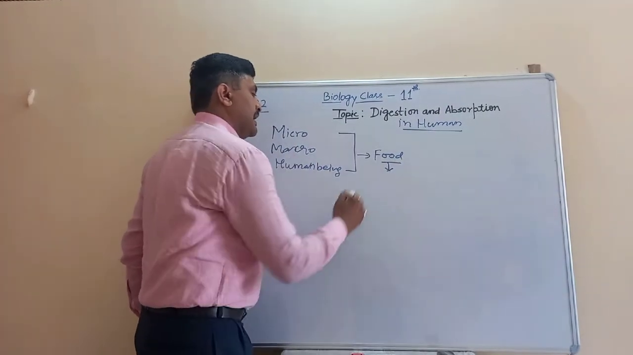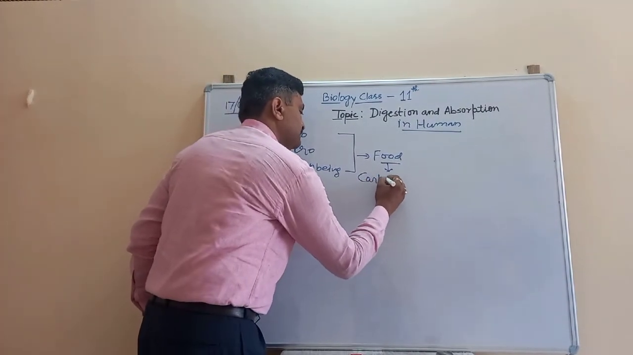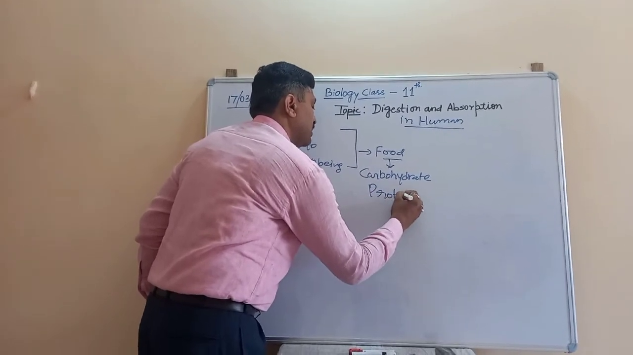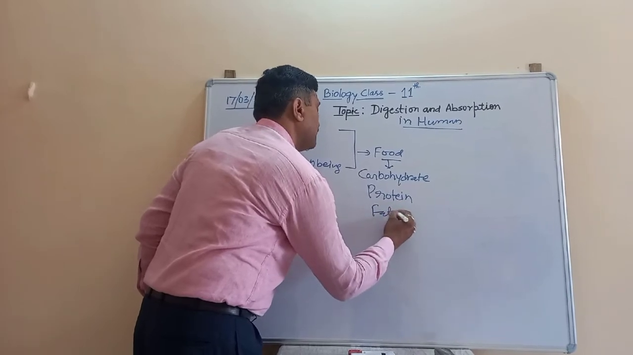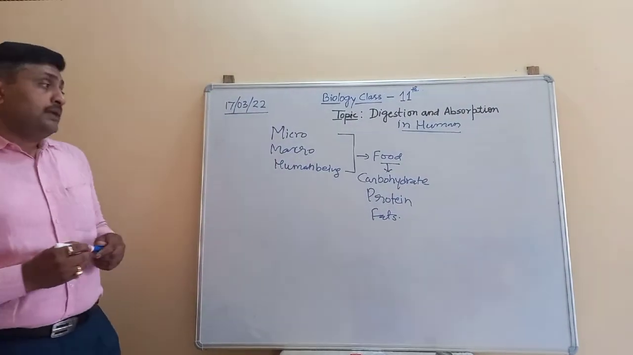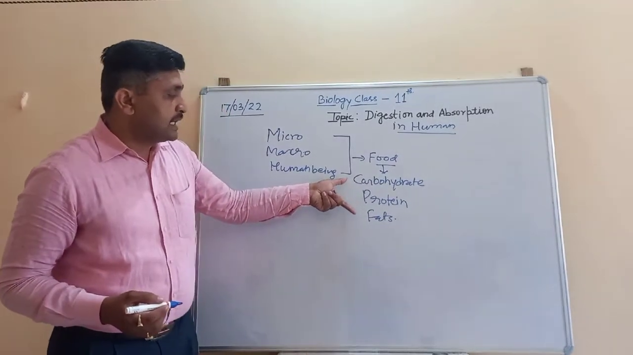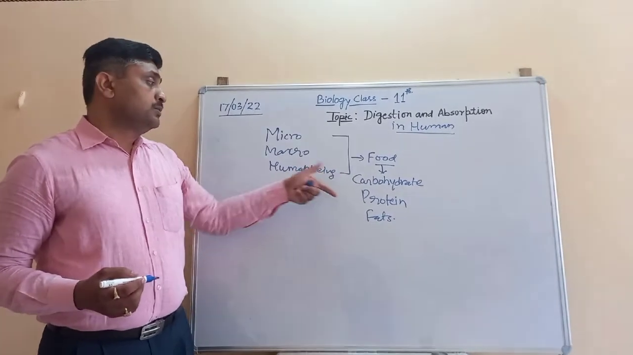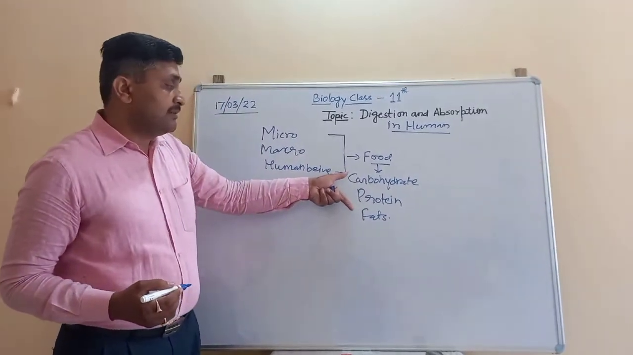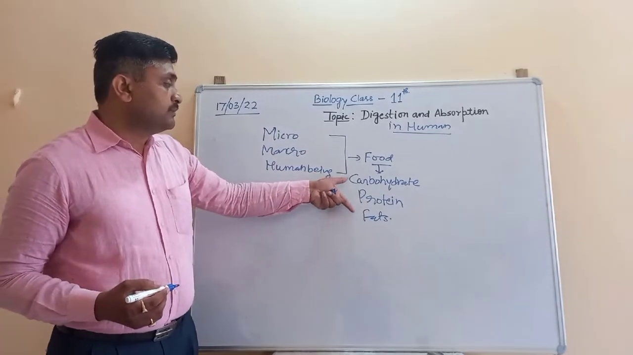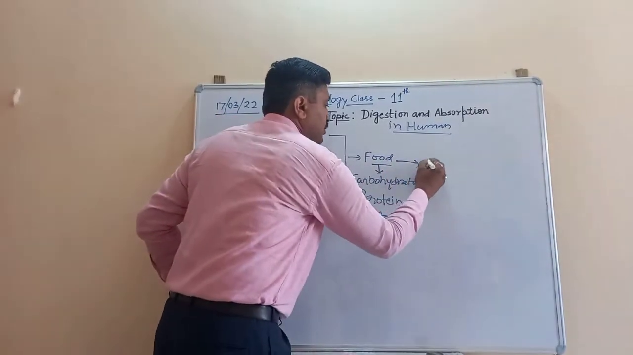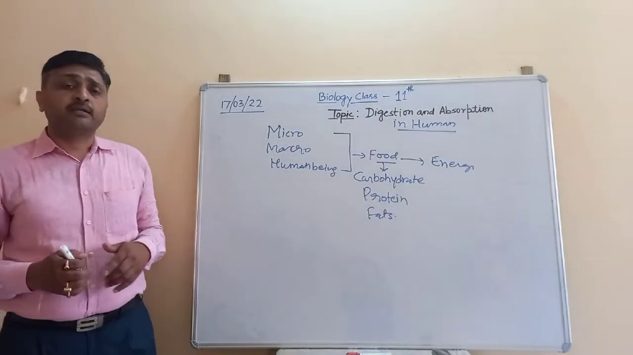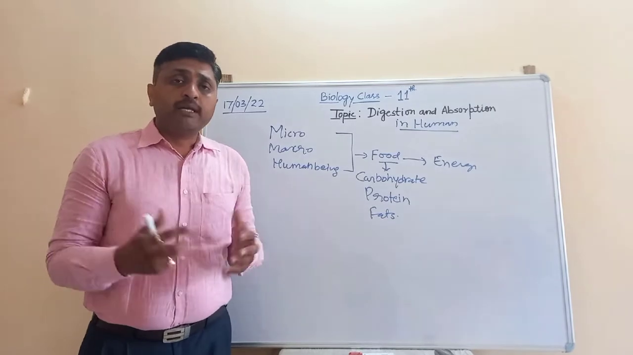This food material is available in the atmosphere either in the form of carbohydrates, protein, or fat molecules. But whatever food material is available is not in the simple form; it is available in the complex form. This food material provides the energy for the growth, for the movement, and for the development of the individual.